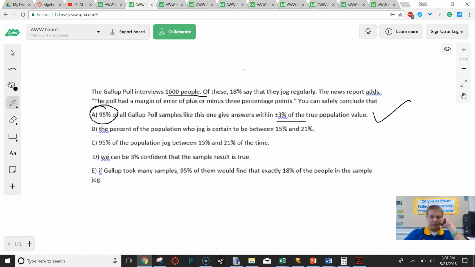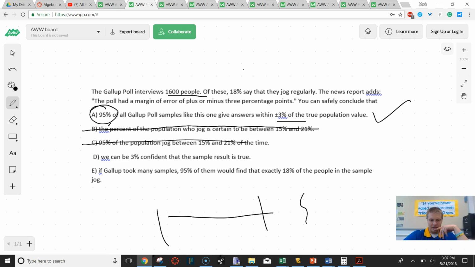The percentage of population of joggers is between 15 and 21. That might be true, but again, it's not always going to be true because our interval doesn't have to include the true proportion every time. It just has to include it 95% of the time. 95% of the population is between 15 and 21. That one's kind of worded weird and it's not right. We can be 3% confident, and that's not true. We can be 95% confident.